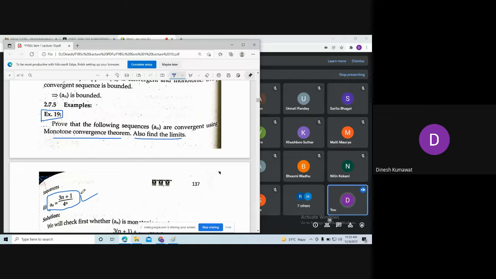In such cases, you just check the relation of an plus 1 minus an. Find out what an plus 1 minus an is and check whether it is greater than or equal to 0, or less than or equal to 0.